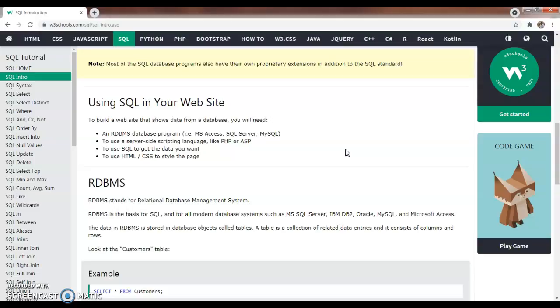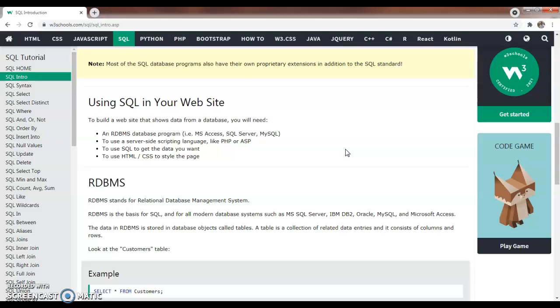What is the feature of RDBMS? The data in RDBMS is stored in database objects called tables. A table is a collection of related data entries, and it consists of columns and rows.